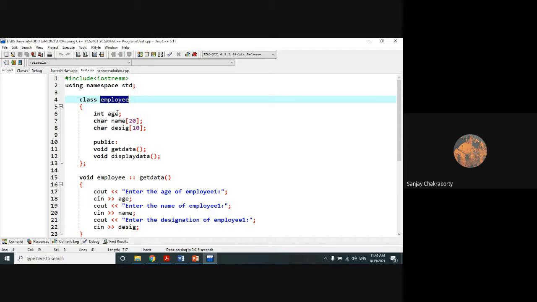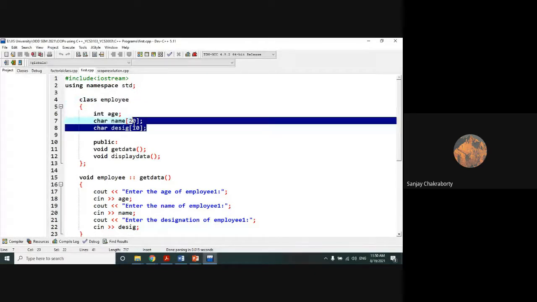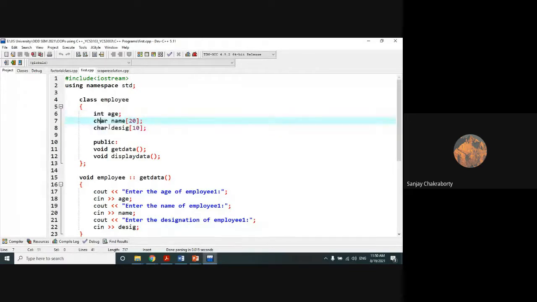Age is an integer member, and name and desig are character arrays or strings. I told you in earlier classes that if I do not explicitly define the access specifier in C++ for a particular data member, it will by default be considered a private member. So all these three data variables are working as private members.